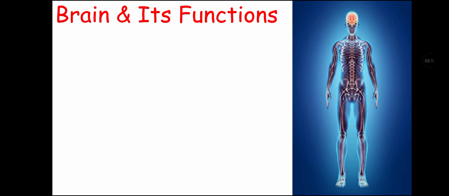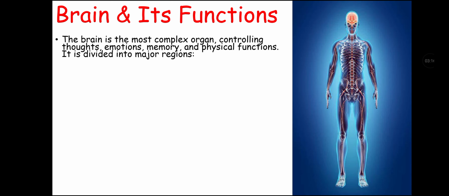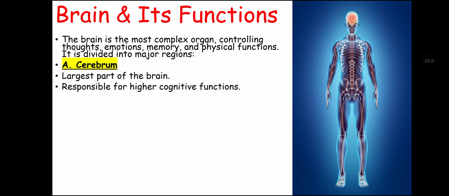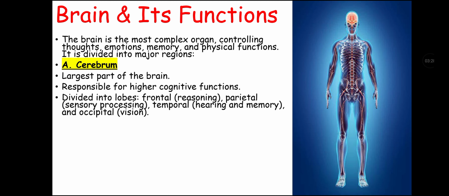Now let's talk about brain and its function. Brain is most complex organ controlling thoughts, emotions, memory and physical function. It is divided into major regions that are cerebrum, that is largest part of brain responsible for higher cognitive function, and it is divided into lobes like frontal lobe, parietal lobe, temporal lobe and occipital lobe, each for its own function.